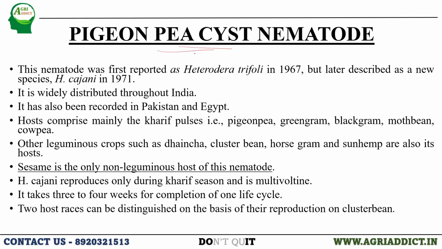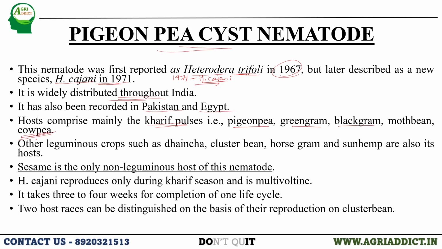Next is pigeon pea cyst nematode. This nematode was first reported as Heterodera trifolii in the year 1967. It was misnamed initially, but later it was discovered as a new species known as Heterodera cajani in the year 1971. It was widely distributed throughout India wherever pigeon pea has been grown, and it was also recorded in Pakistan and Egypt.